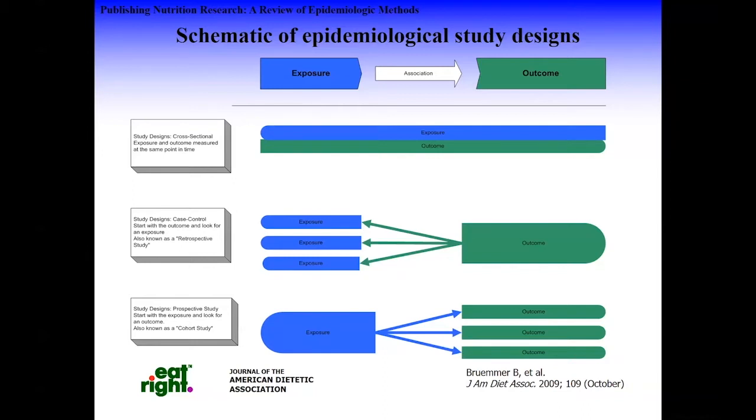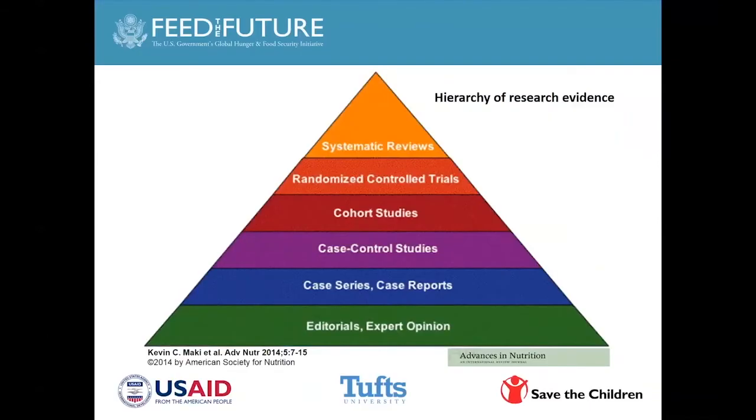And then you have the prospective study where you follow a group of households or a group of women or a group of children for a specific exposure, and then you see what happens to them at a certain time point. So you're following them prospectively. And so what does that mean?